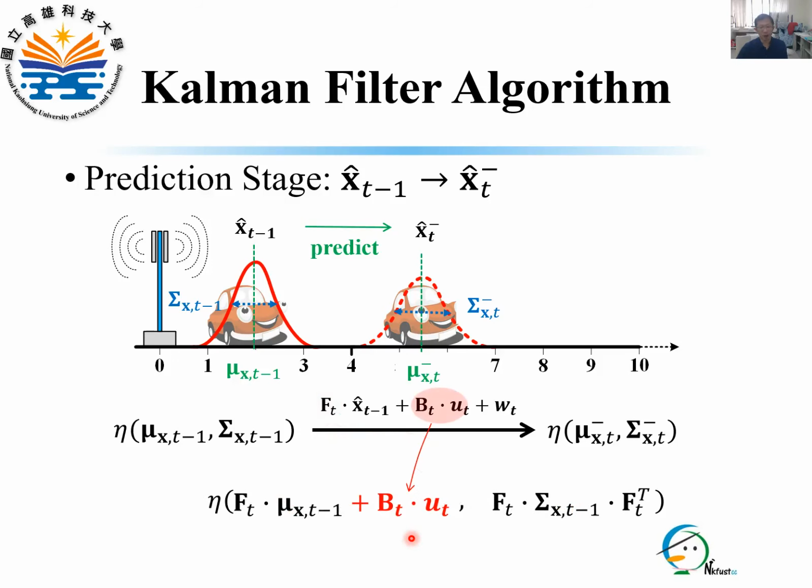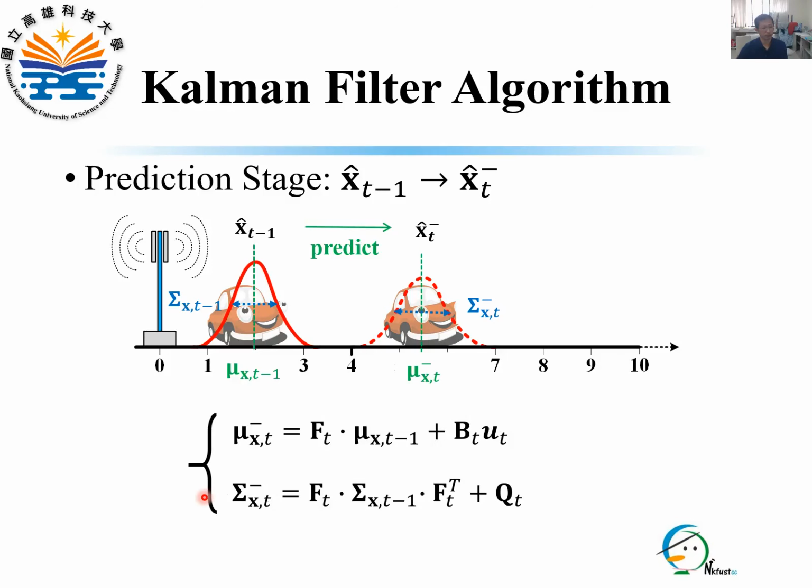Next, according to the addition formula, the term B_t times u_t for the control input is added to the mean vector. Since the control input noise will increase the uncertainty of the prediction, Q is also added to the covariance matrix. In short, the mean vector and the covariance matrix after prediction can be expressed as these two equations, respectively.